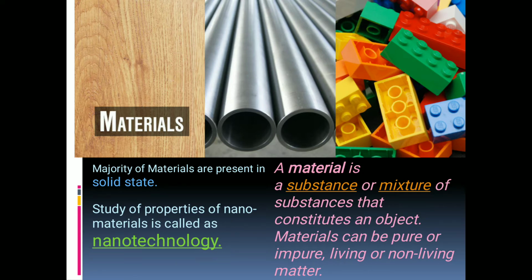You all know the range of nanomaterials is 10 raised to minus 9 meters. So materials are substances, or a mixture of substances, which constitute an object.